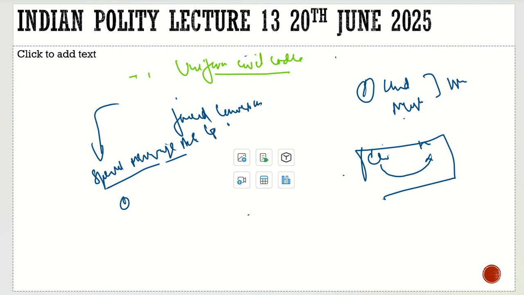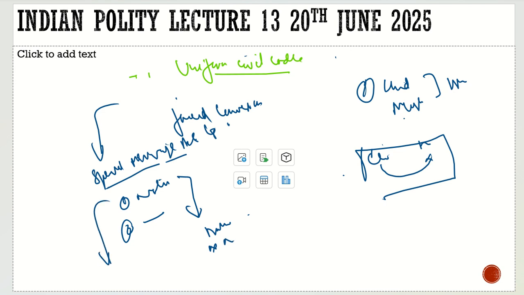First, in the Special Marriage Act, the notice period. If you want to get married to any girl or any man belonging to another religion, you will go under the Special Marriage Act. You would be told that first a notice period would be given, and after 30 days, the date, time and location would be known, then you can marry there. So it has a benefit also. Why a notice period? Maybe the man is duping the girl, maybe the man is already married, so to protect her. But there is also an issue.